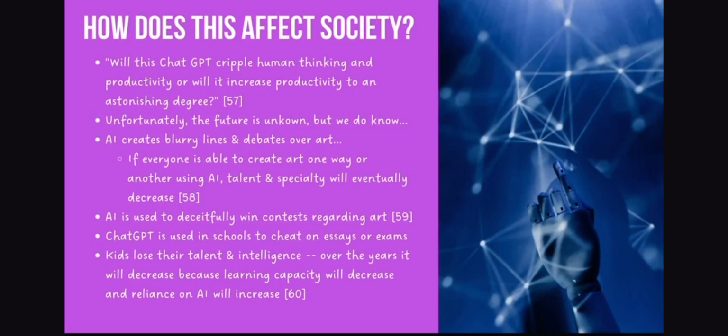How does this affect society? Will ChatGPT cripple human thinking and productivity, or will it increase productivity to an astonishing degree? Unfortunately, the future is unknown, but we do know AI creates blurry lines and debates over art. If everyone is able to create art one way or another using AI, talent and speciality will eventually decrease. AI is used to deceitfully win contests regarding art. ChatGPT is used in schools to cheat on exams and essays. Kids lose their talent and intelligence. Over the years, it will decrease because learning capacity will decrease and reliance on AI will increase.